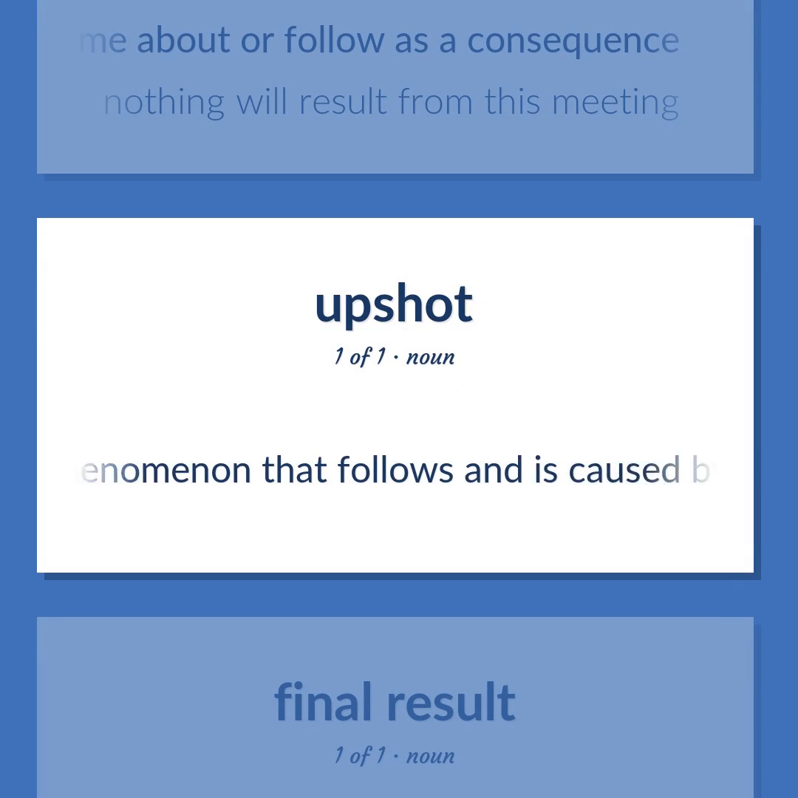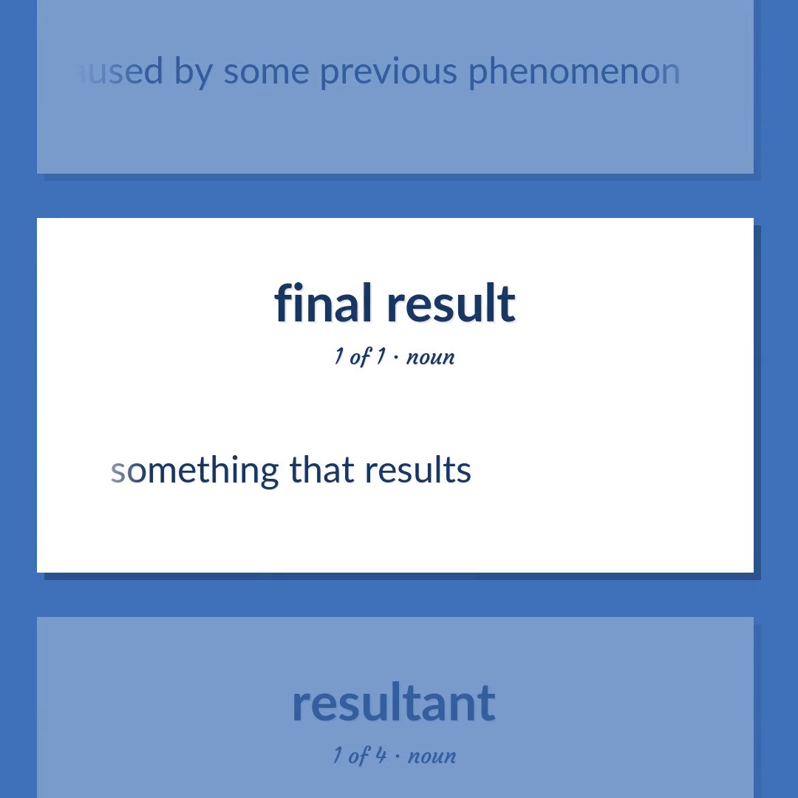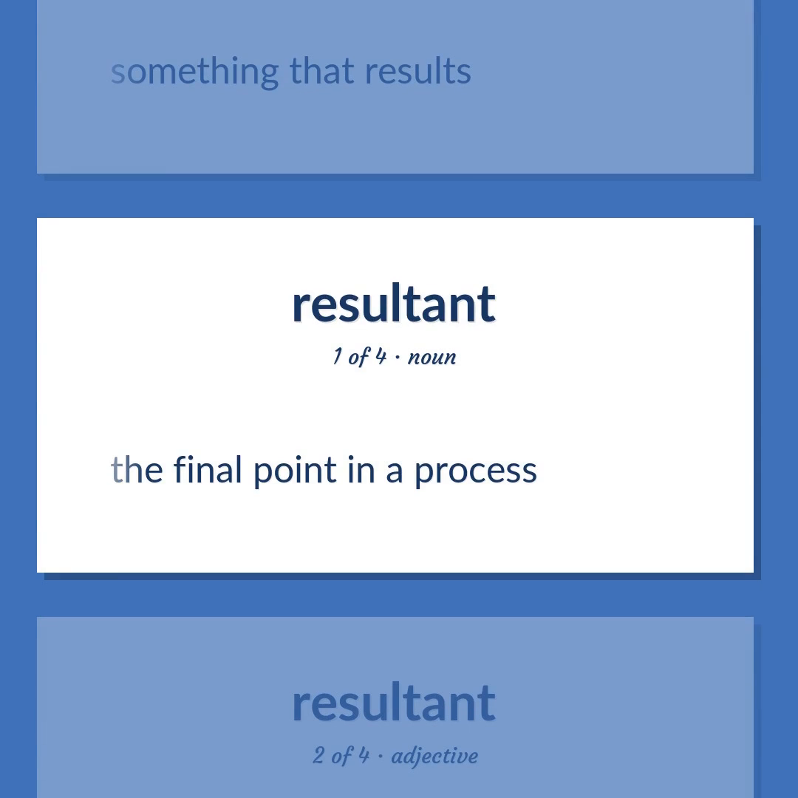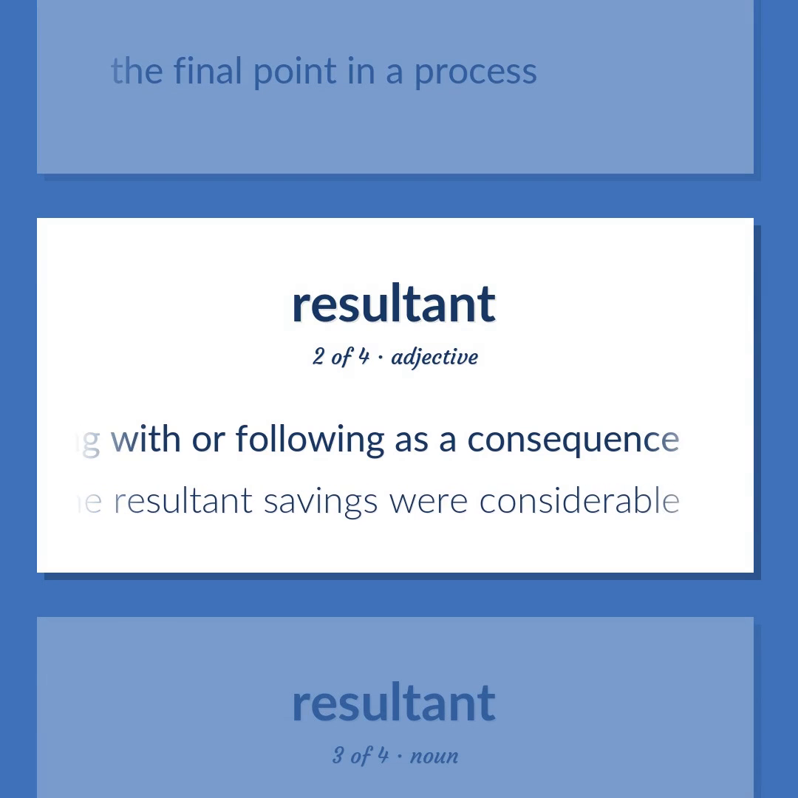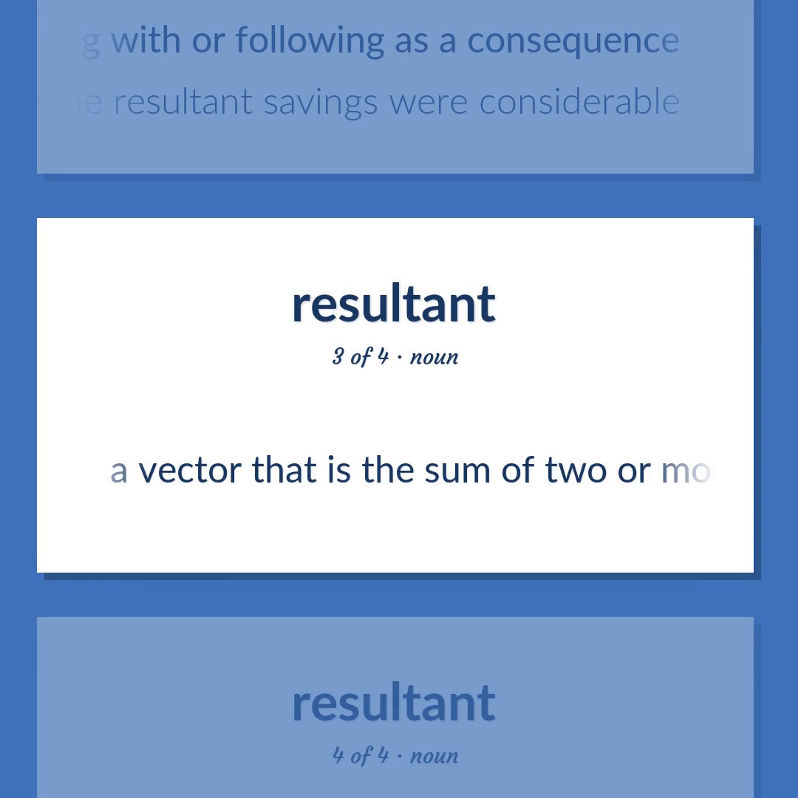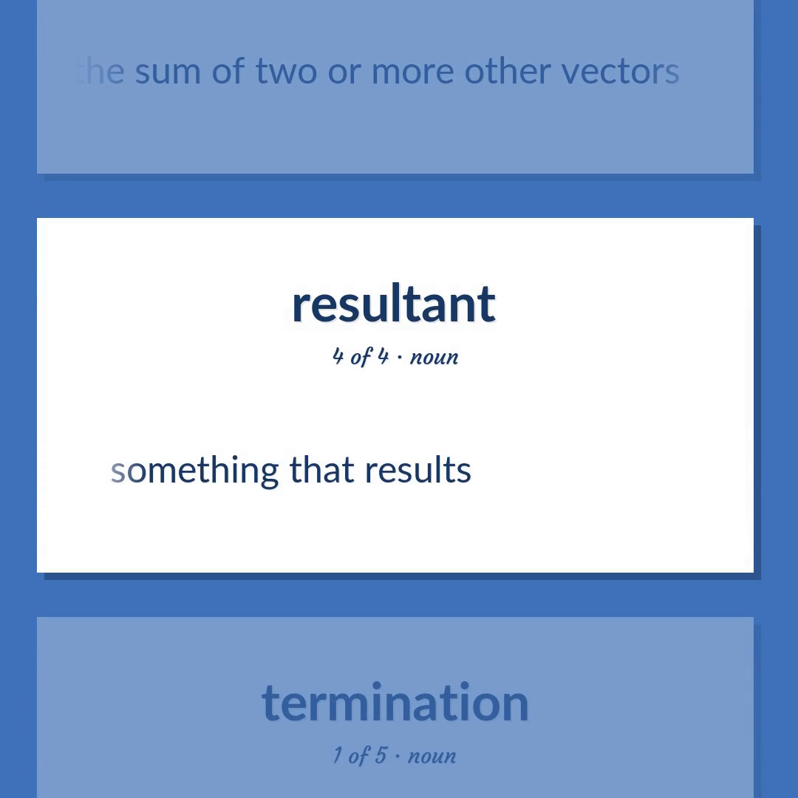A phenomenon that follows and is caused by some previous phenomenon. Something that results. The final point in a process. Occurring with or following as a consequence. The resultant savings were considerable. A vector that is the sum of two or more other vectors. Something that results.